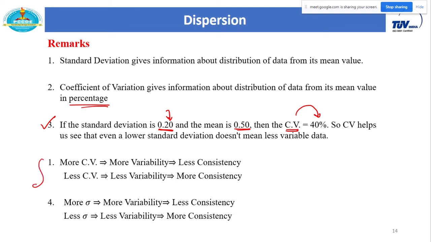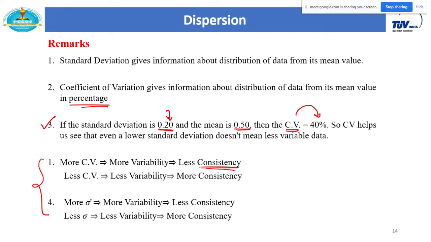And these are some results. More CV, where CV means coefficient of variation, means more variability, and more variability is not good for us. So more variability means less consistency. Similarly, less CV means less variability, and less variability means more consistency. And the same result is there for the standard deviation.